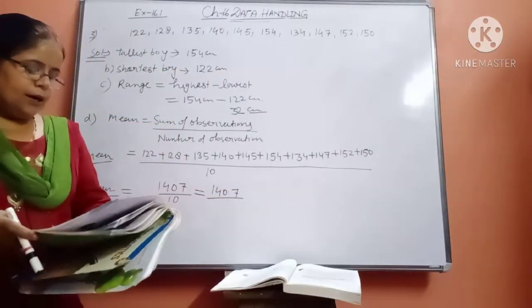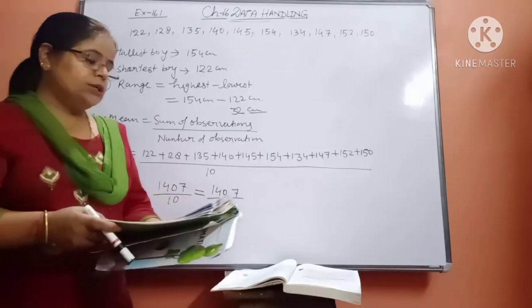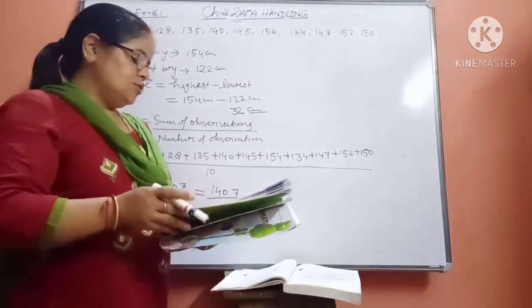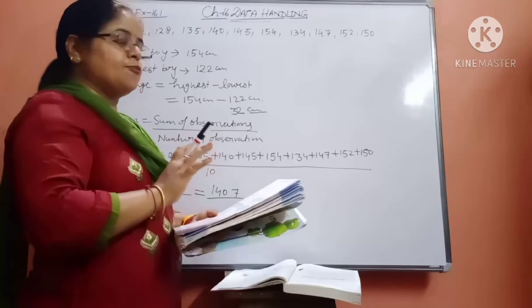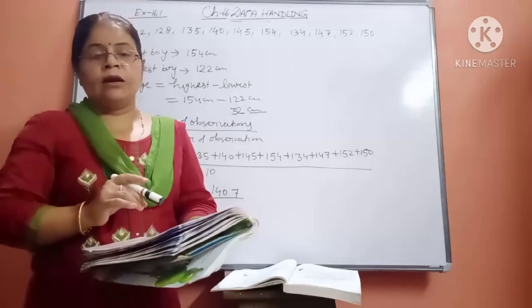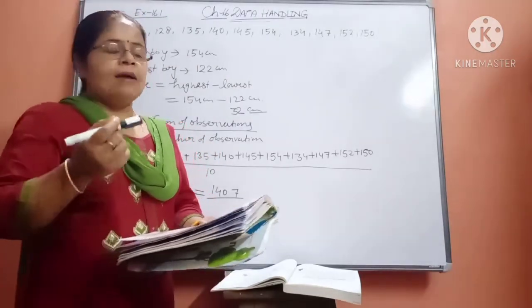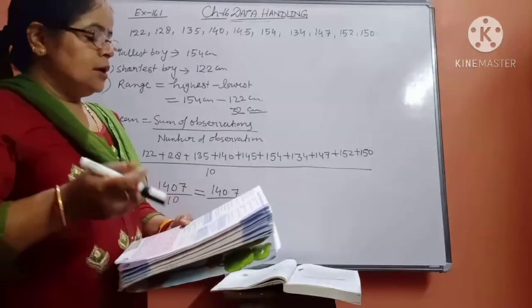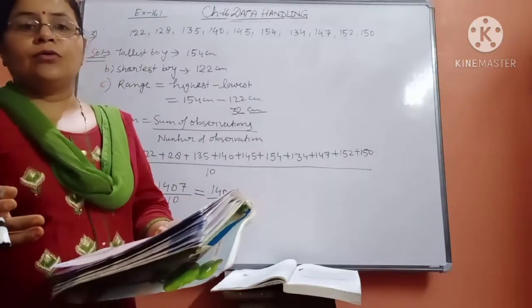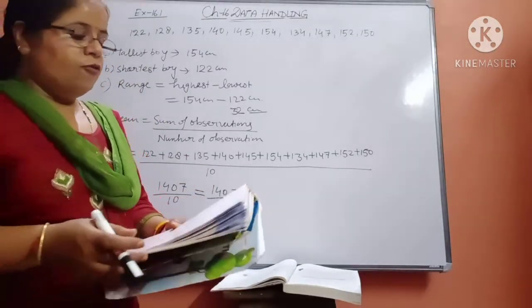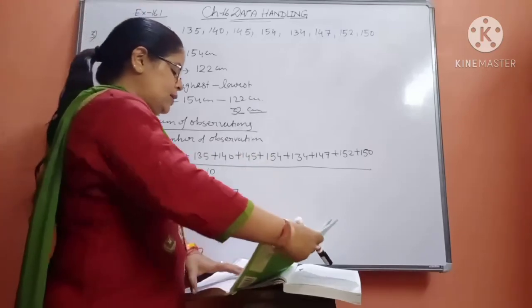Now beta, we are proceeding to question number 5. Question number 4 is the same as question number 1 and 3 that I have done. So I am leaving the 4th question for your personal practice. And now we are going to solve question number 5. See how we will do question number 5.